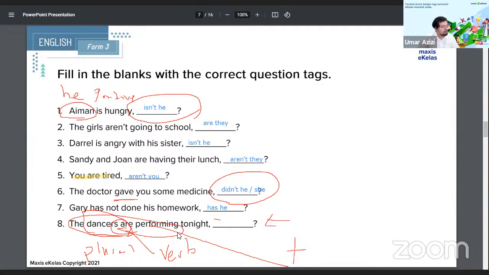The dancers are performing tonight, aren't they? Yes, because if the statement is positive, the question tag is negative. But don't take my word for it. Let's check the answers now in 3, 2, 1.